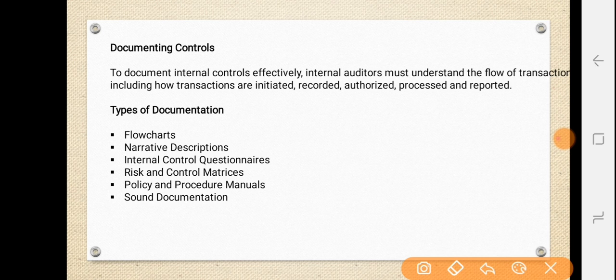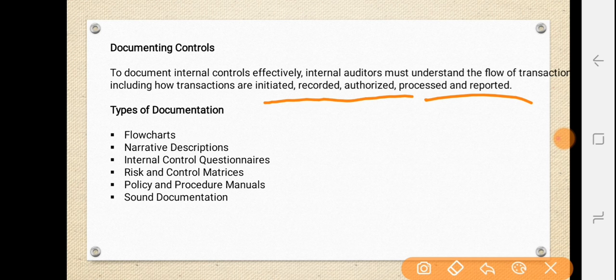Okay, so documenting control is majorly focusing on the maintenance of records, authorized processes and reporting, whatever documents they are maintaining. Okay, so here the internal auditor must be able to determine which controls are necessary to the process, activities or system and review them in light of the risk profile and desired level of control.